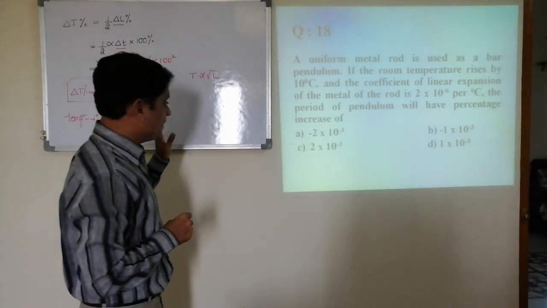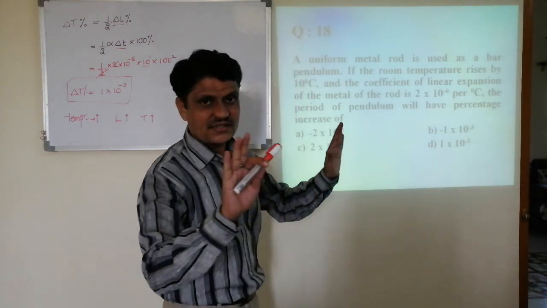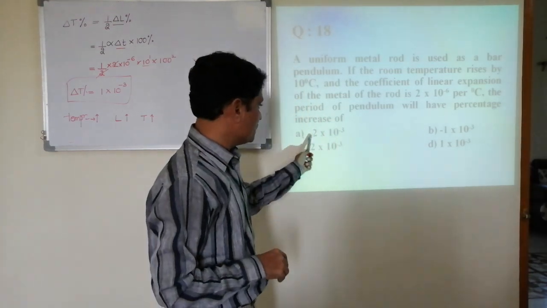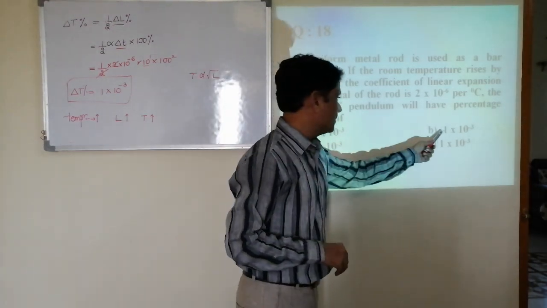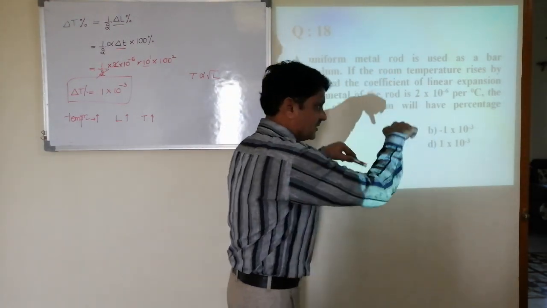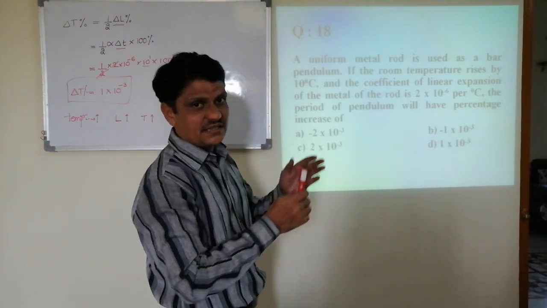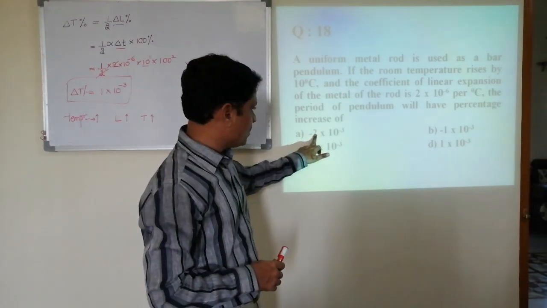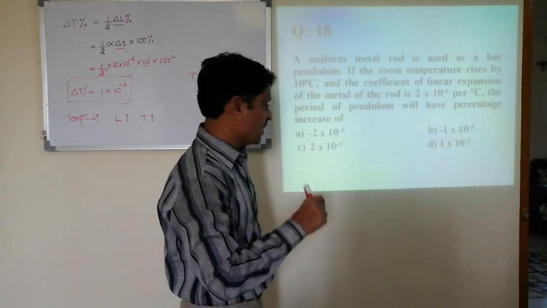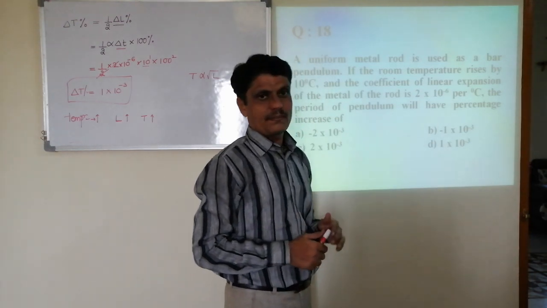So time period increases means the first option and second option I can cancel directly, because they show a decrease. This negative sign indicates that they are decreasing, but according to the formula, they increase. Hence first is wrong, second is wrong. Only possibility is third and fourth.